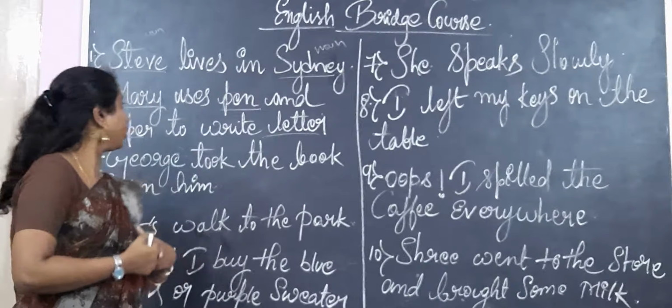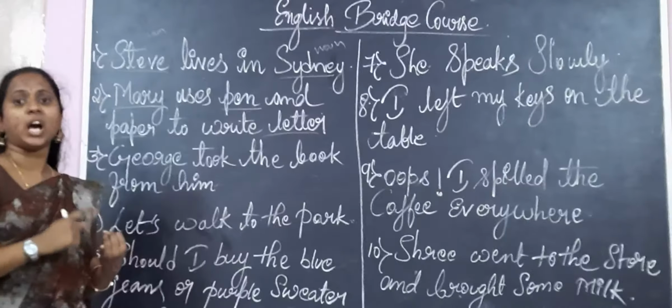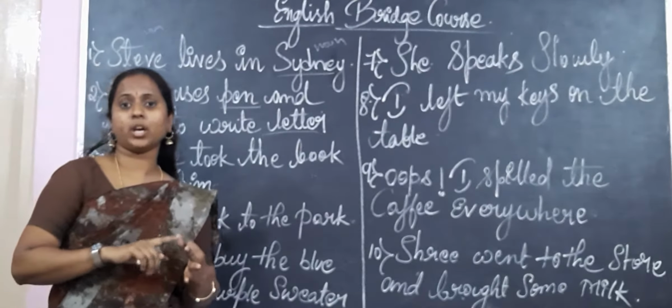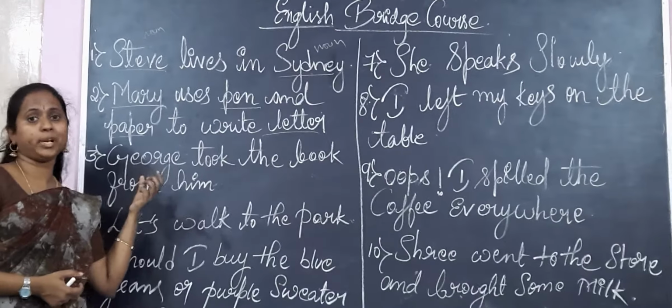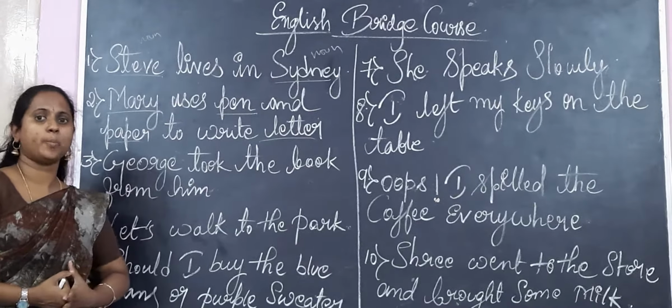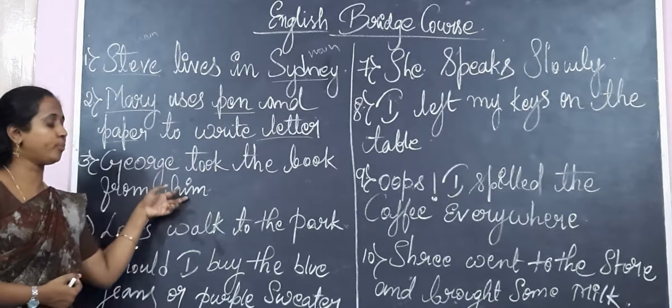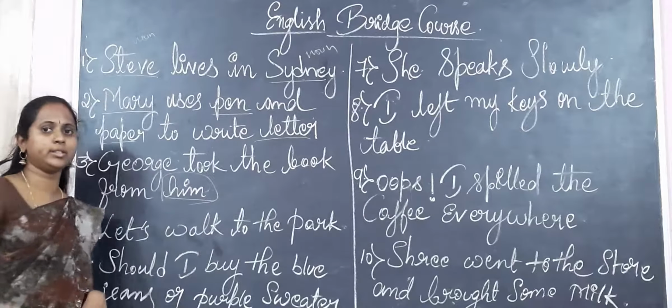In some scenarios you can replace the name or thing with him, I, my, they, them. So they are replacing a noun. You use those words, they are known as pronouns. So him is a pronoun in this sentence.